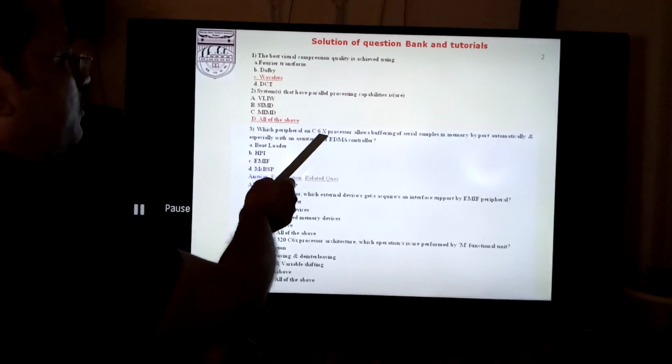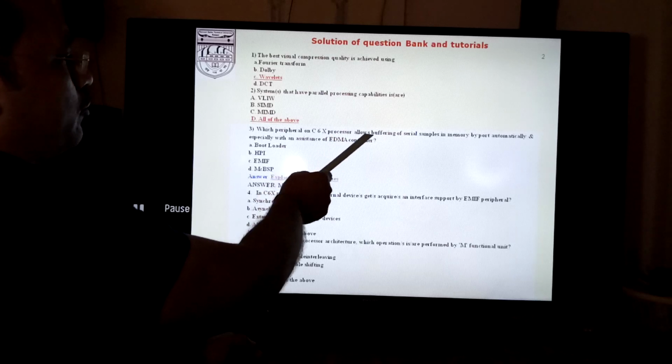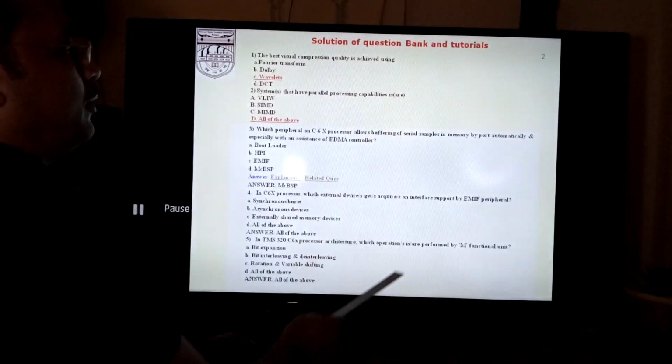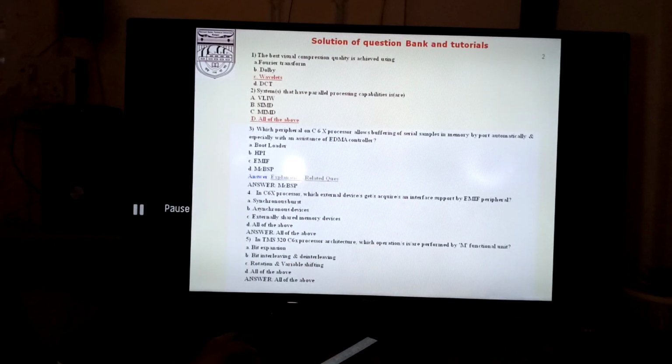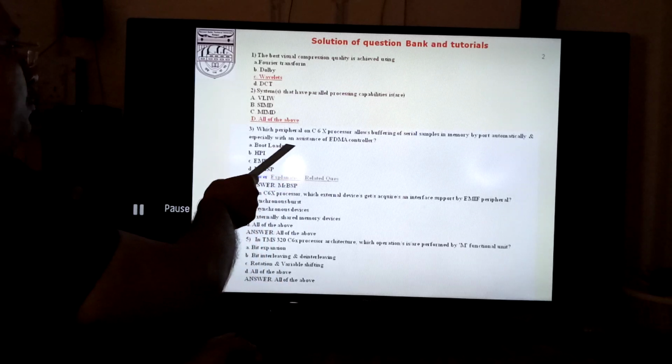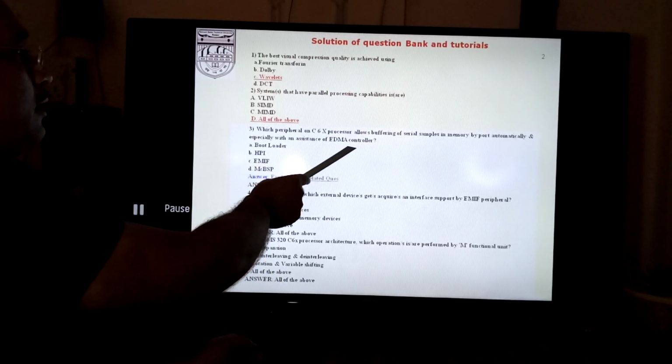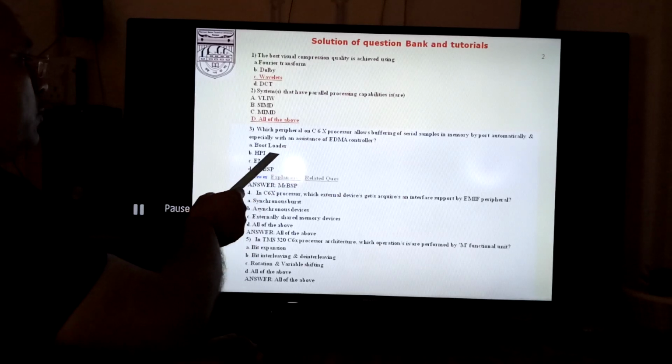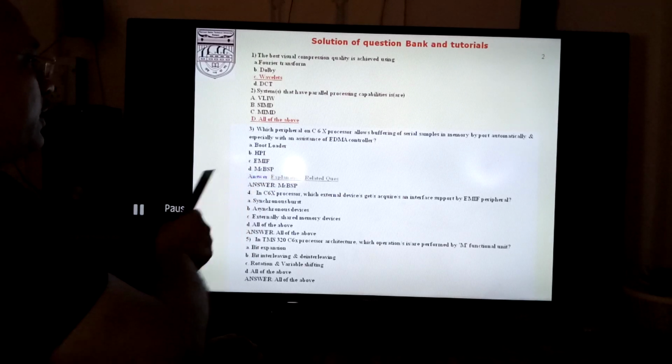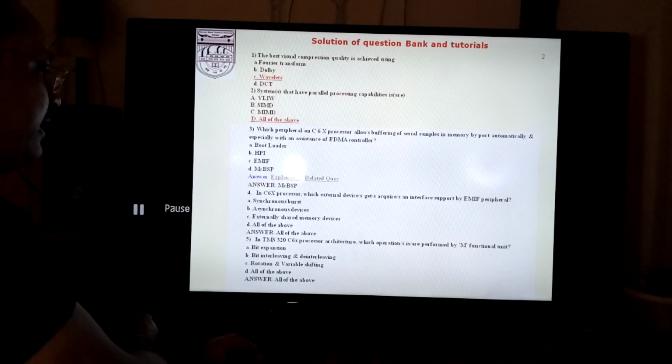Which peripheral on the C6x processor allows buffering of serial samples in memory automatically, especially with the assistance of the EDMA controller? Here the McBSP, the multichannel buffered serial port, is the correct answer.